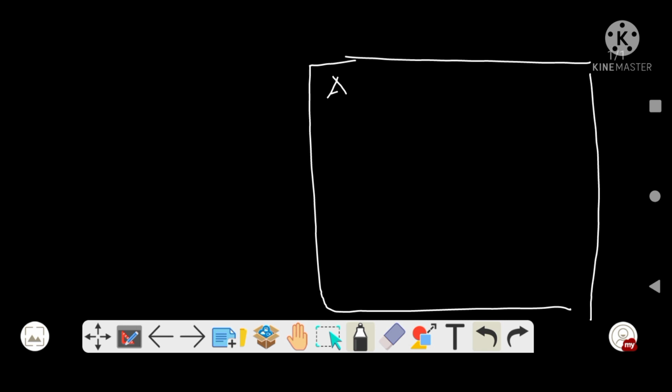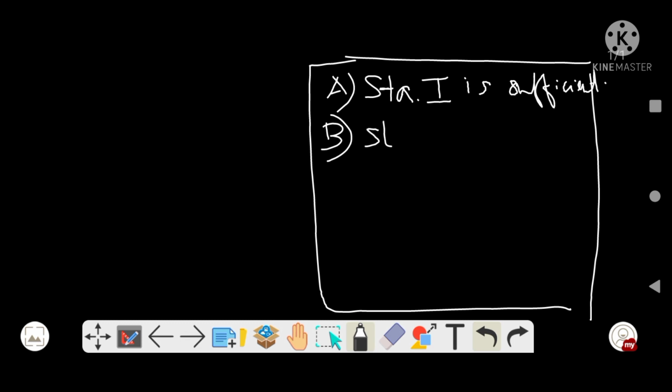Option A: statement 1 is sufficient. This means statement 1 is enough to tell us the answer. Second one is statement 2 is sufficient. Option C is statement 1 or 2, any one of them is sufficient.